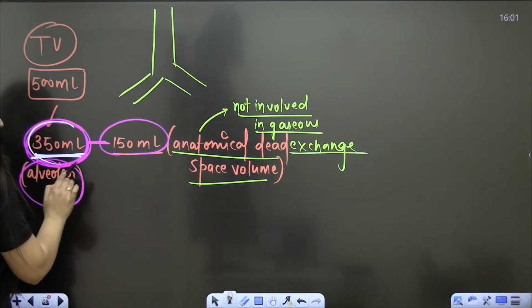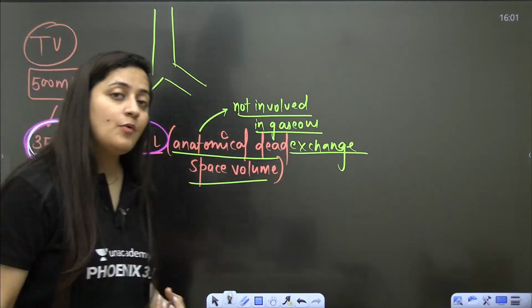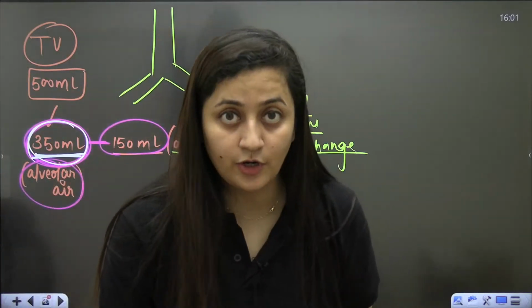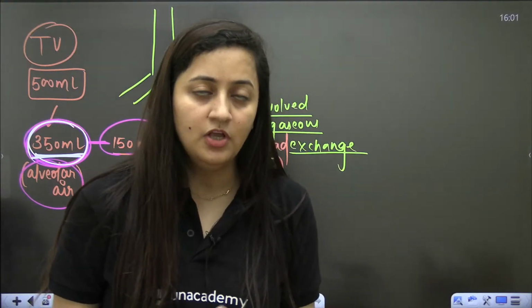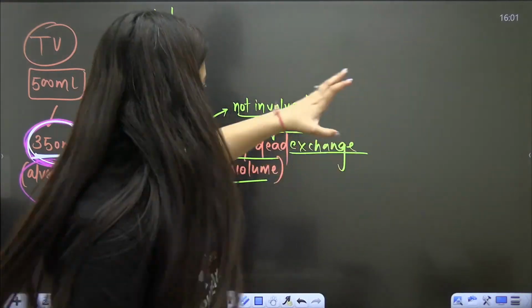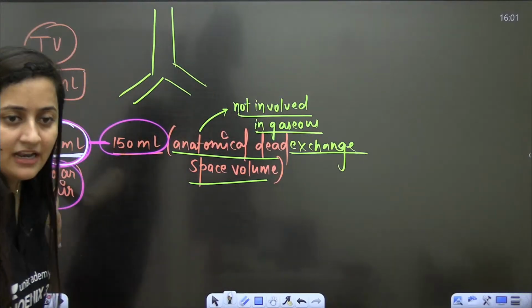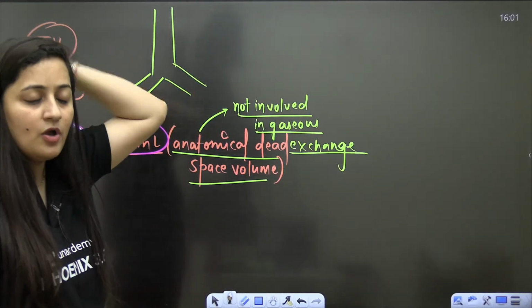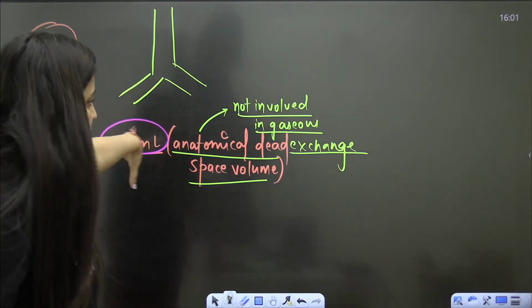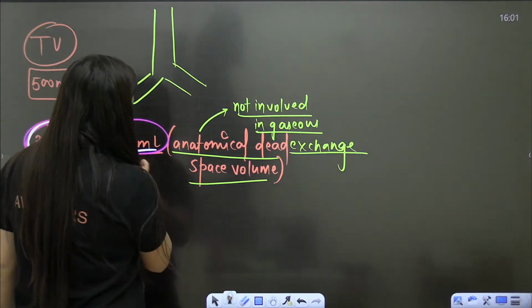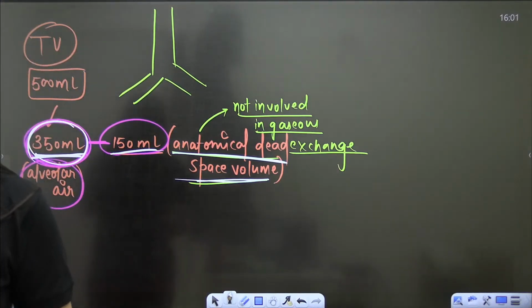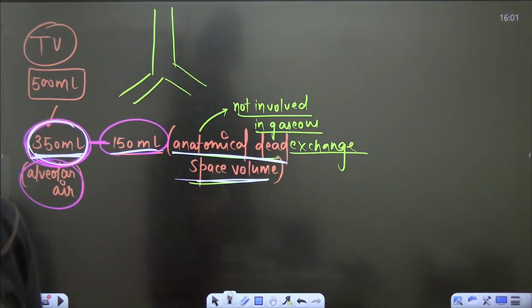And let me tell you, out of this 350 ml, some amount of air in the alveoli itself will again make dead space volume. It is the alveolar dead space volume. We consider physiological dead space volume by adding this part and the alveolar dead space volume, but that is way beyond your concept. As of now you can just focus on this 150 ml being the anatomical dead space volume. So recall it, guys, just recall it.